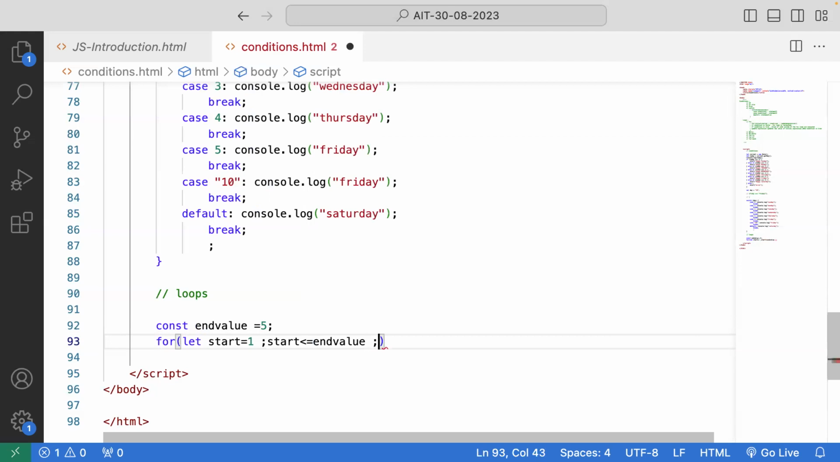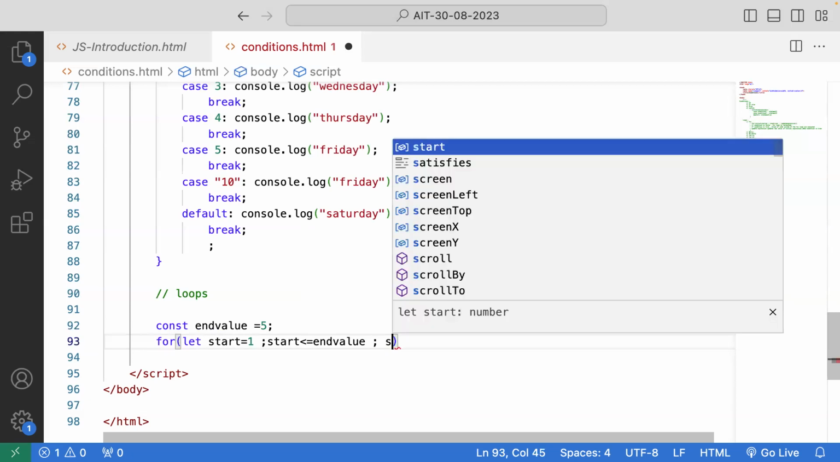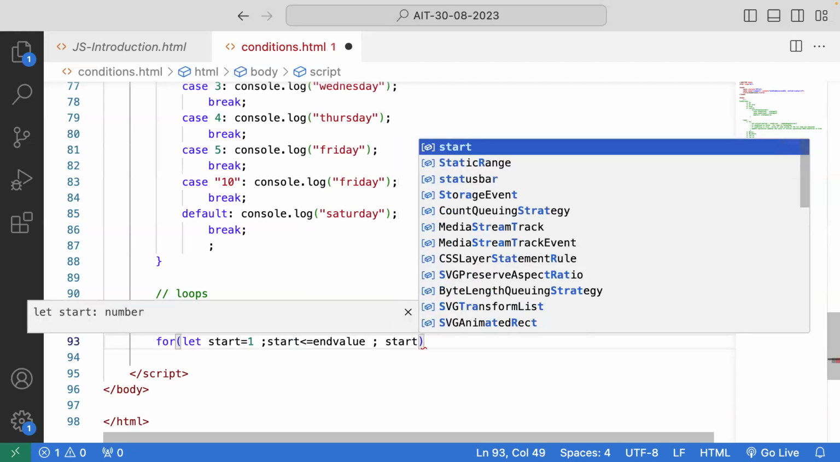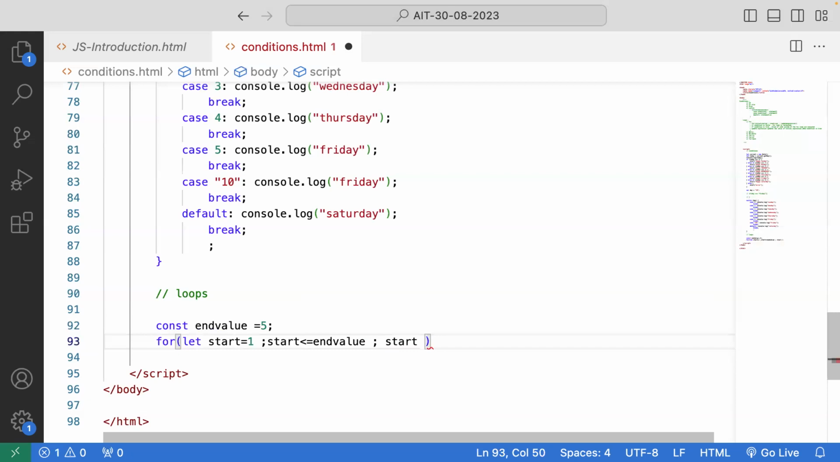Now the update expression. Because I was initializing with 1 and going up to the end value. As I already said, we use a for loop only when we know how many iterations it will take or what the particular value is. So what is the increment I need to do, end value or start value? Start value I need to increment. Every time I need to add 1 to it until the loop completes. So start increment.